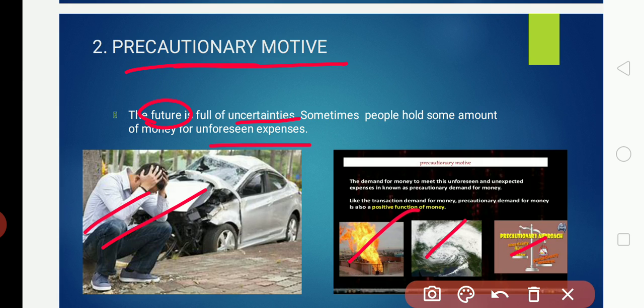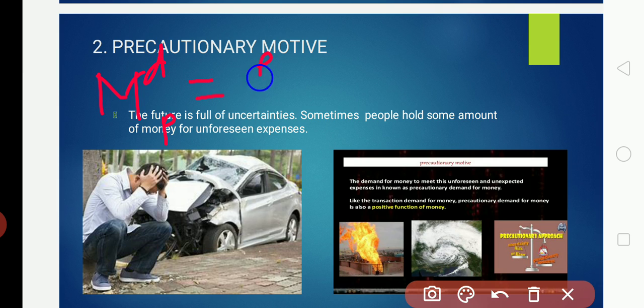Here is how the precautionary motive for demand for money is represented algebraically: MDP equals F into Y. What is this MDP? P represents precautionary demand for money, and F is a functional relationship between the precautionary motive for demand for money and the income.